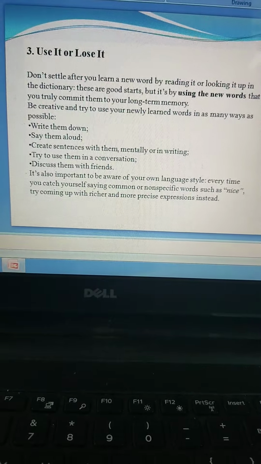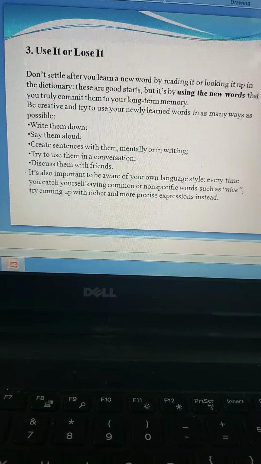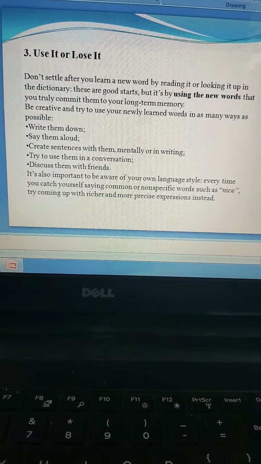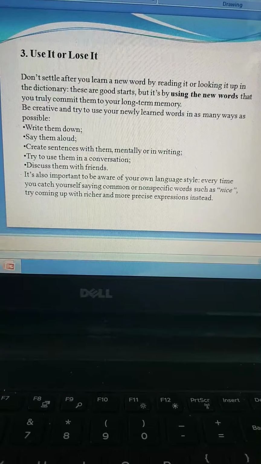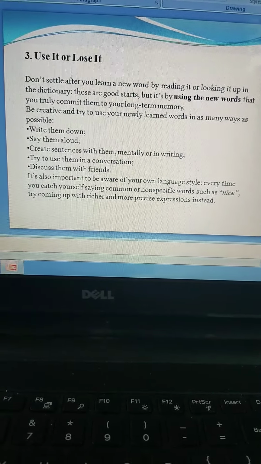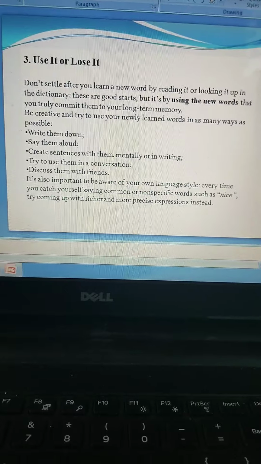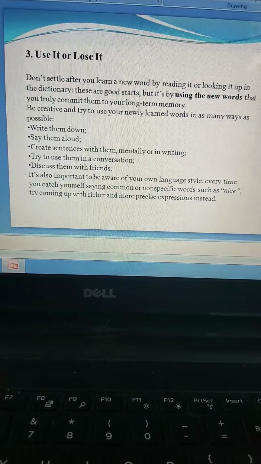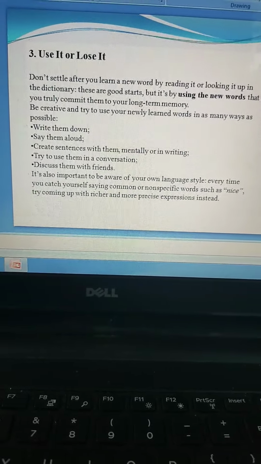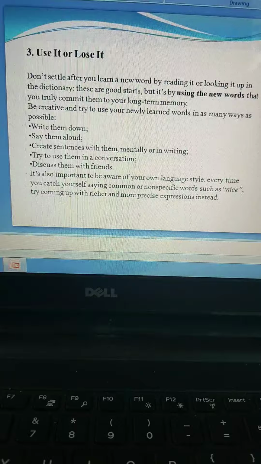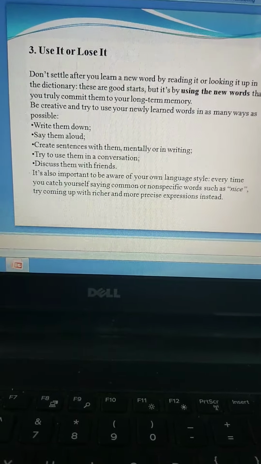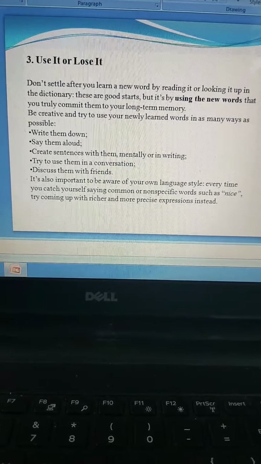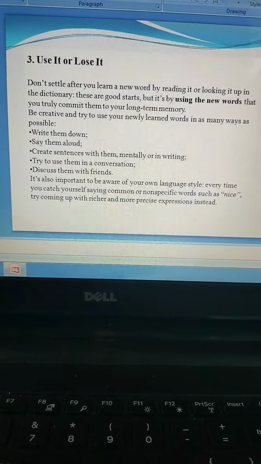When you have found a new word, see that you use that word in your day-to-day language. Try to use the words that you have learned in your conversation, and in whatever you write. If you don't use the words that you have learned, you tend to lose them. Now how would you use the words that are new to you? The first thing is write them down. Say them aloud. Saying them aloud actually helps you practice the pronunciation too. And when you are saying it aloud, you will also remember it for longer periods of time, guys.